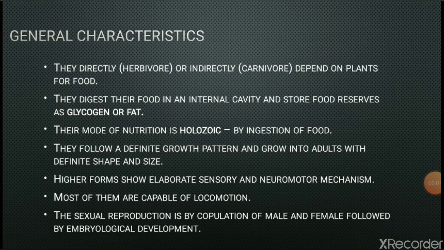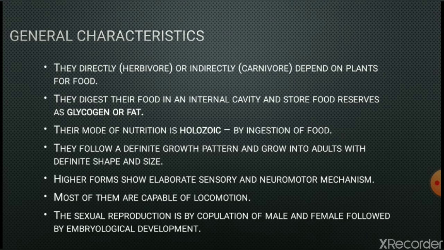The growth in the members of kingdom Animalia remains confined up to a certain age or time period. They grow into adults with definite shape and size. Higher forms show elaborate sensory and neuromotor mechanisms so that they can respond according to their environmental conditions.